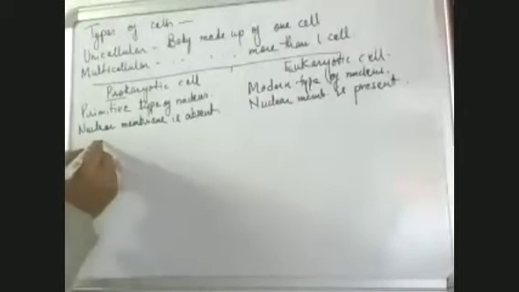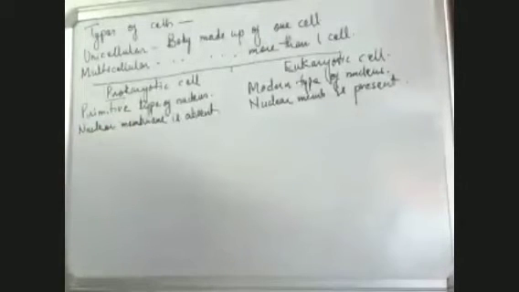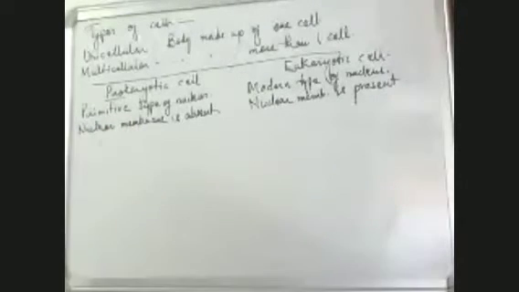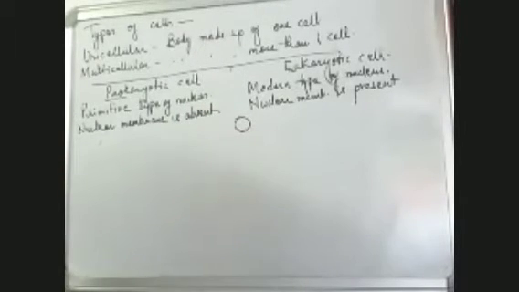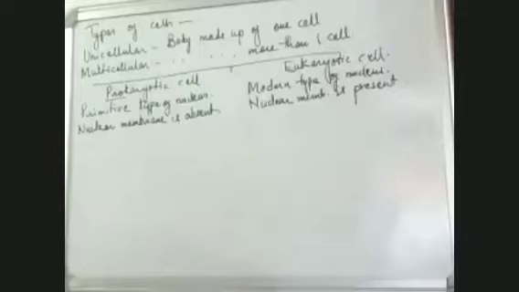Suppose this is the nucleus. In the case where the nuclear membrane is absent, the nuclear material just lies on the cytoplasm like that. Whereas in this case, the nuclear material is properly bound by the nuclear membrane. But not in this case; here it just lies on the cytoplasm. So this is the first difference between the prokaryotic and the eukaryotic cell.